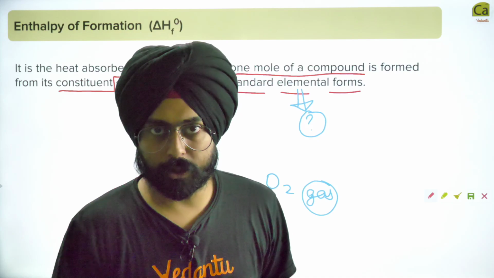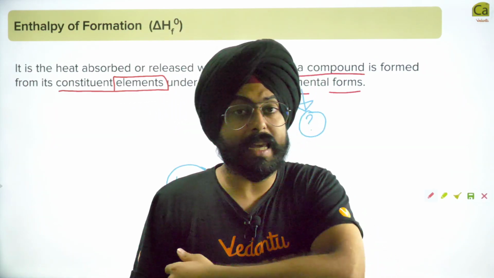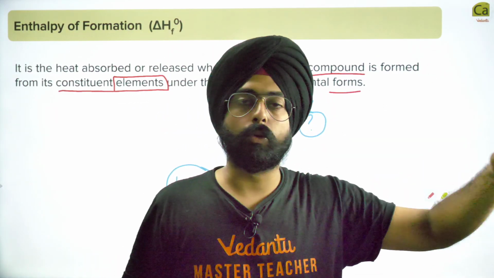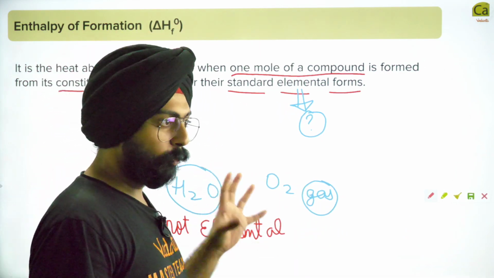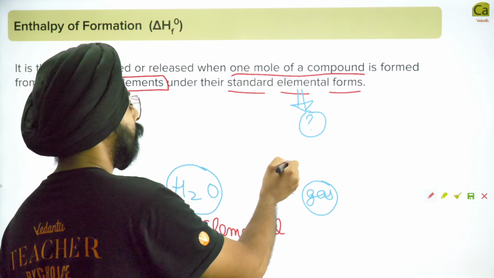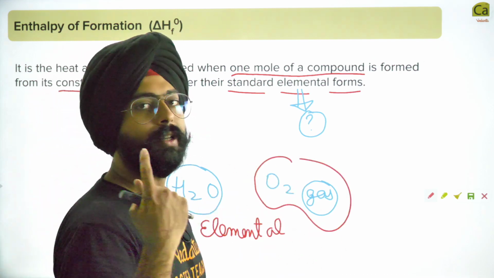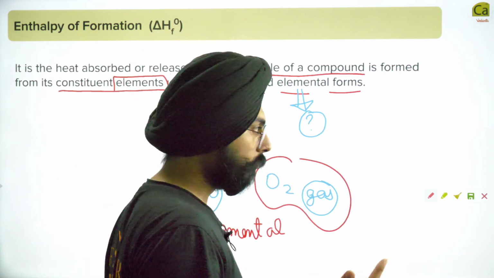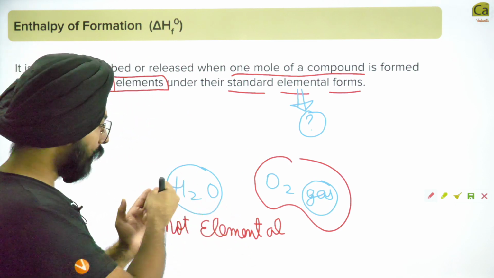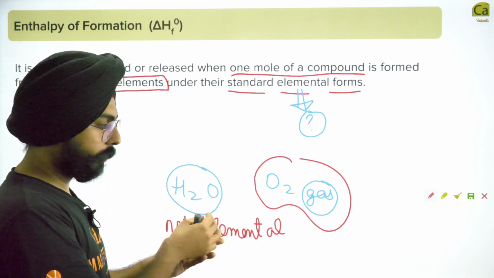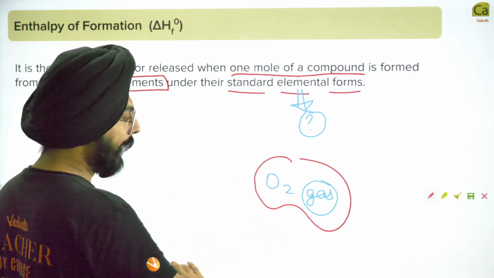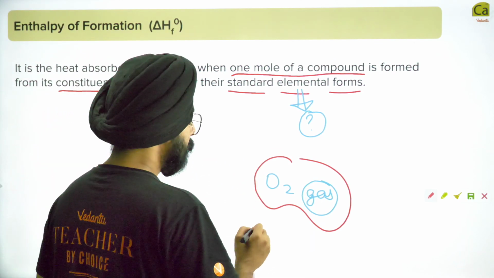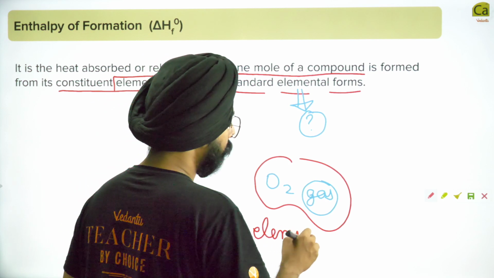You have to find something in nature in which the same type of atom repeats again and again to make up the whole thing. So O2 gas, if you purify O2 gas, it will have only and only oxygen atoms making it up. If you purify water, it will still have hydrogen and oxygen both. So this is not elemental. This O2 gas is basically the standard elemental form.